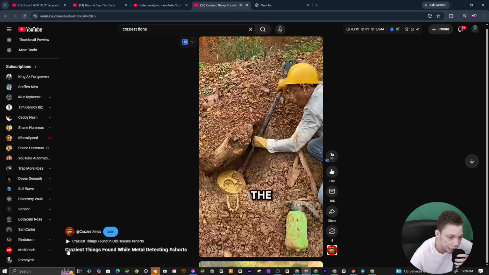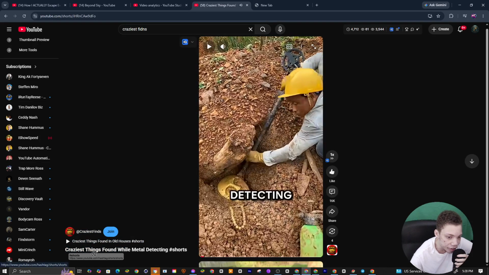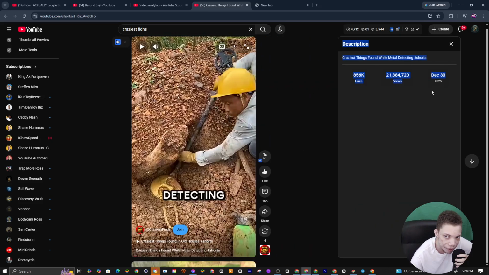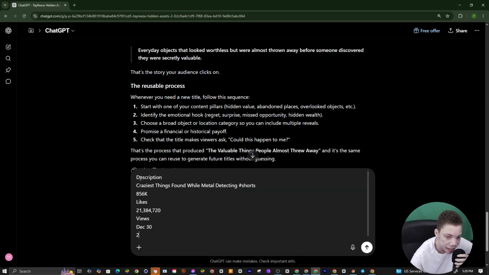And how do you know if the core idea is good? The craziest things that were ever found while metal detecting. We could basically extract this core idea from this title right here. So you will basically copy this and give this to AI. Once you give this to AI, what you ask AI to do is extract the core idea from this title.